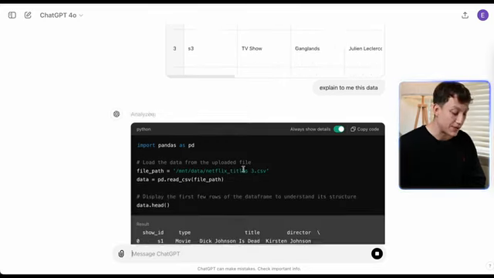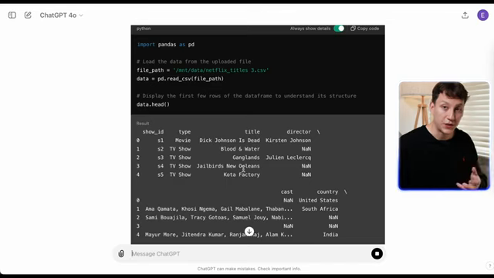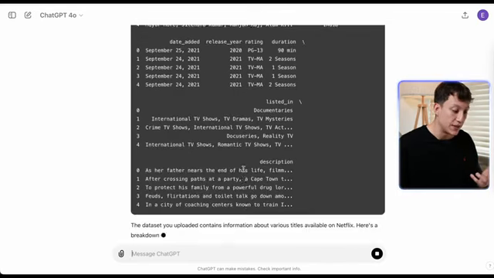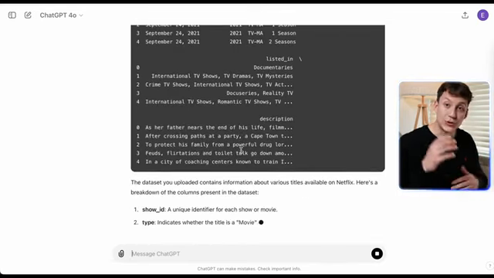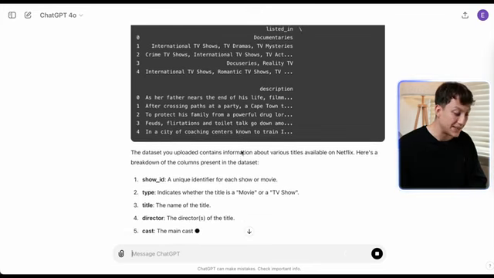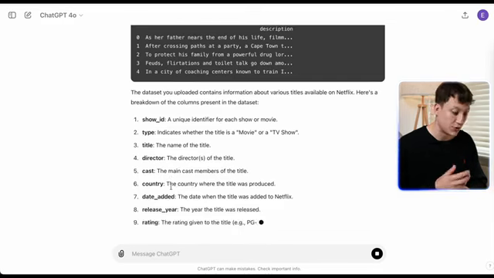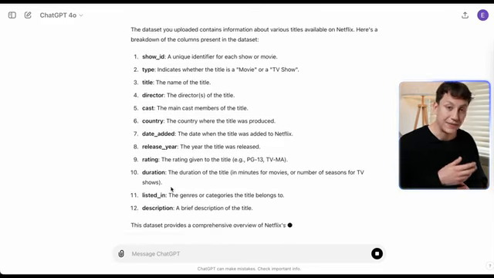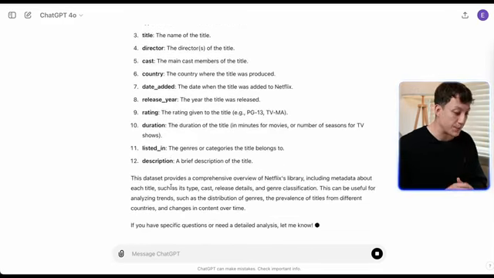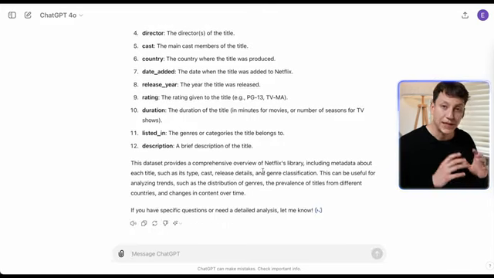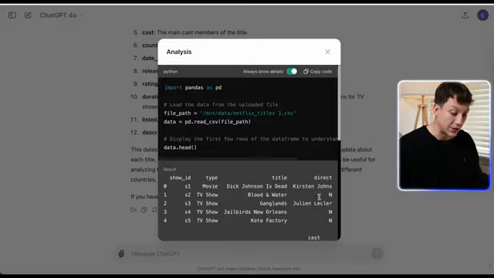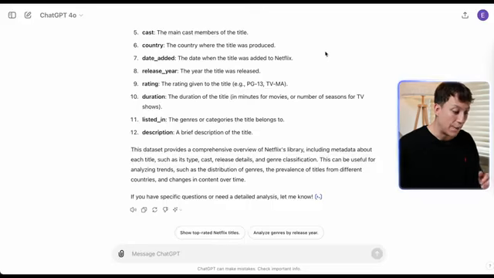And then it's going to write the Python code to output the file. It's going to show me what the data looks like, then it's going to do a summary of it. As you can see here, it's telling me what each column is in the data set, which is great. From the looks of things, everything here looks correct, which is brilliant. So now I have this data and it's read it in, and I can even see the code like this, which is amazing.